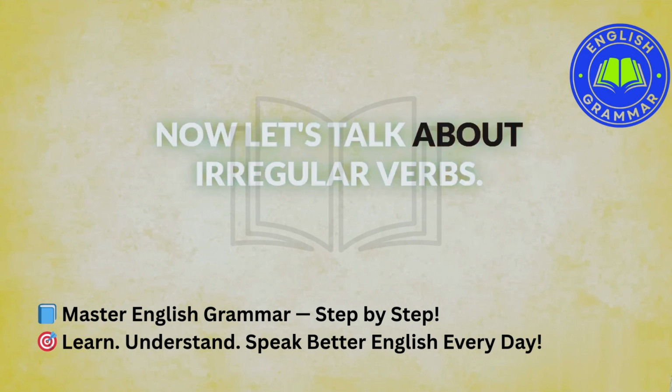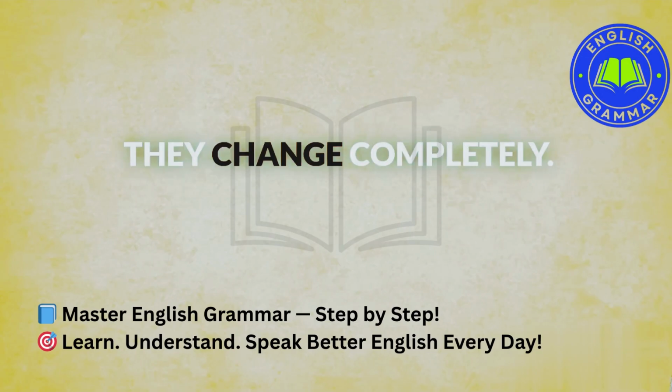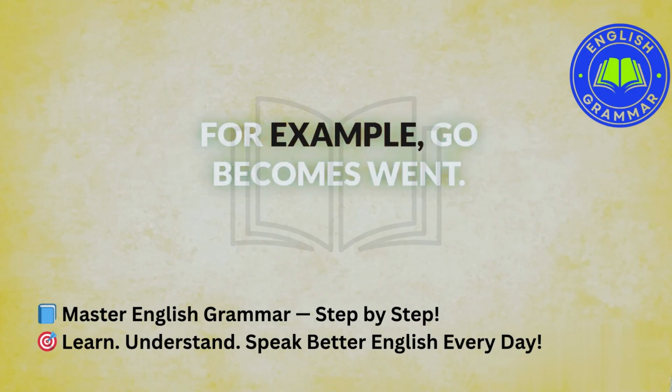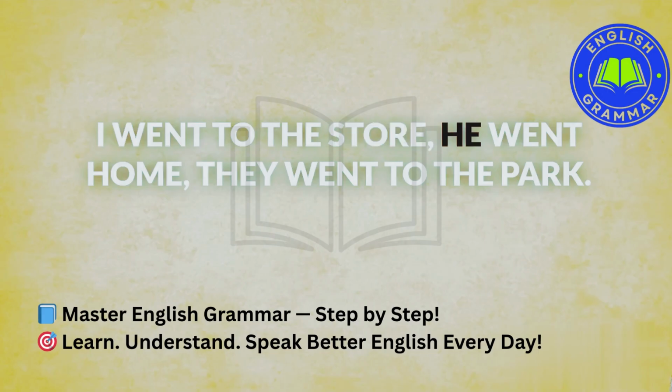Now, let's talk about irregular verbs. These verbs do not follow the ed rule. They change completely. For example, go becomes went. I went to the store. He went home. They went to the park.